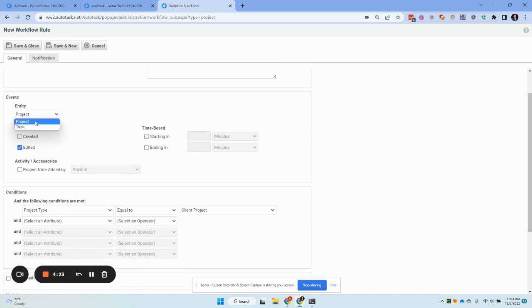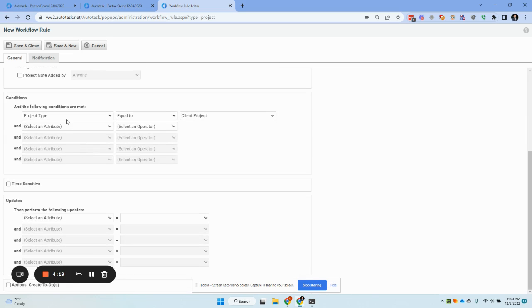And you can choose a task or project. We're going to choose Project and edit it. Notice, and this is important, that this should be not equal to, it's going to be changed to. So notice we're going to say Status, Change to, Complete. If we just put equal to, that means every time you made any edit whatsoever to this project, it would keep sending notifications so long as the status was complete.